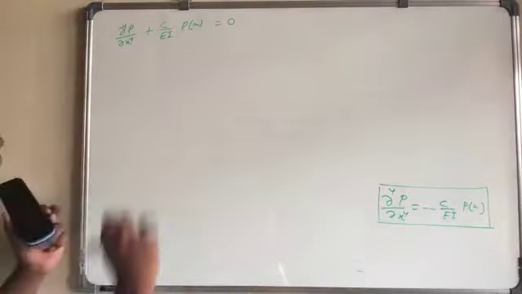Let's see whether what I'm saying is correct or not. Let's assume C is a positive number. In that case, what happens? What will be the solution in that case? What will be the general solution for that?